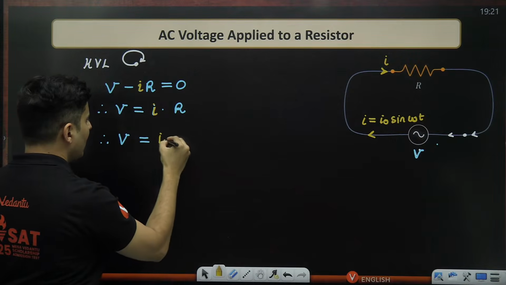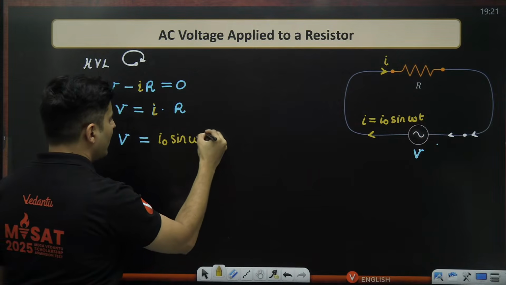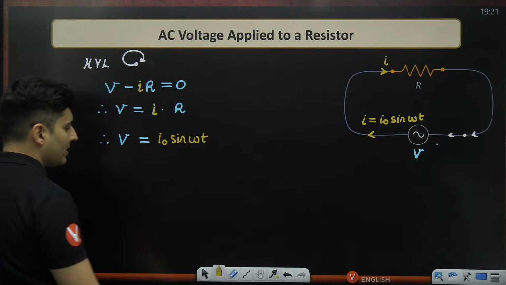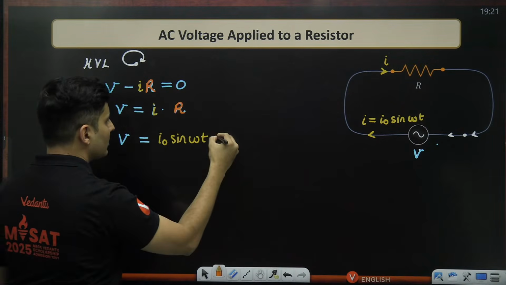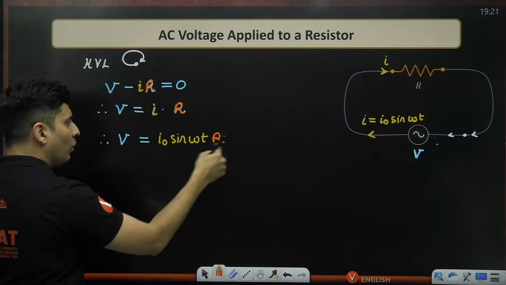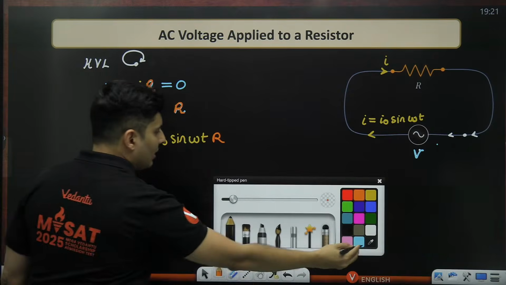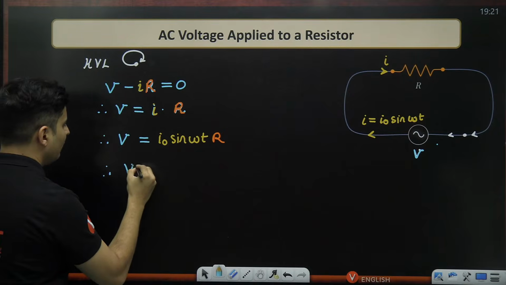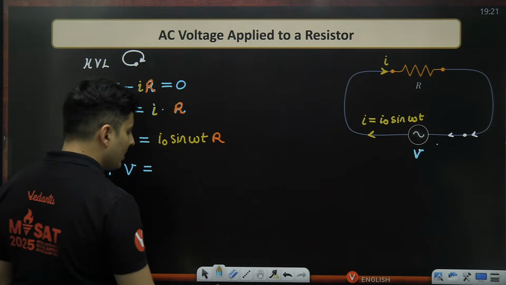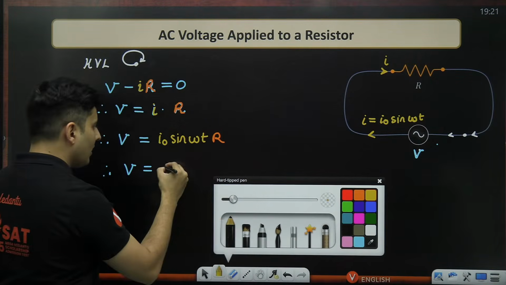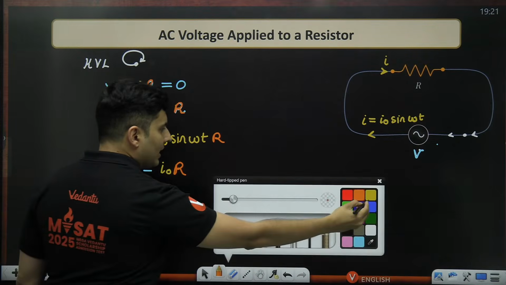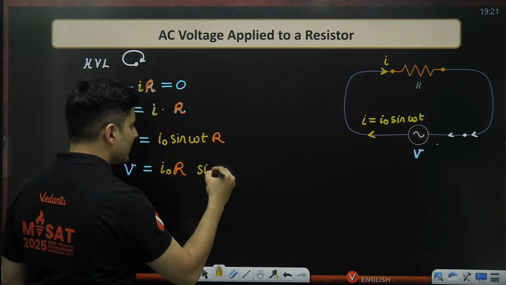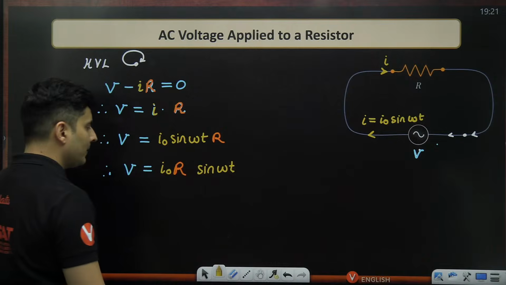It is nothing but I naught sine omega t. This was our resistance over here. So I will take both these terms together to see what happens. So V will be nothing but I naught multiplied by this particular R, and let me keep this sine omega t separately.